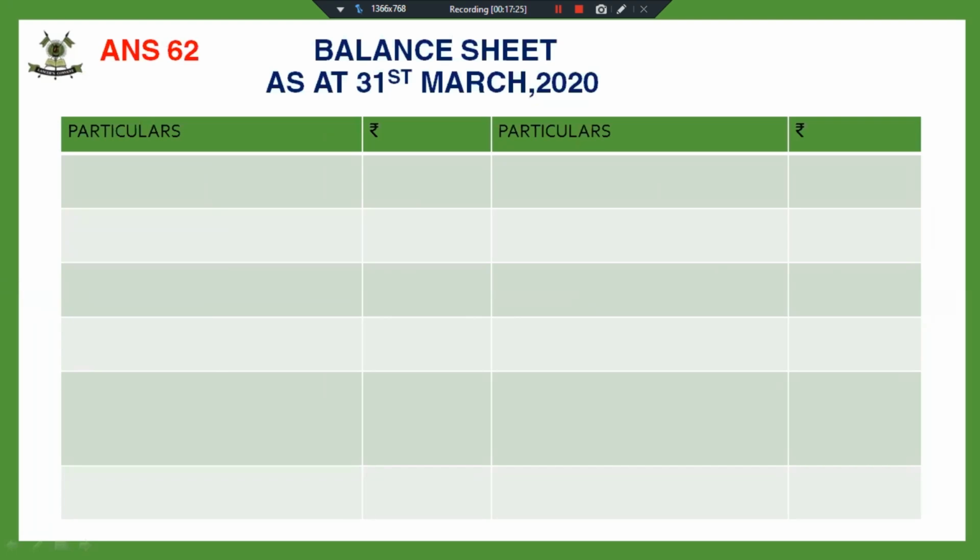The first asset on the asset side is land and building, and the land and building has been revised. So I will put the revised value, that is 3,26,000. That is why I asked you to put a small tick against the assets which have been revalued, so that you don't forget to put the revised value.